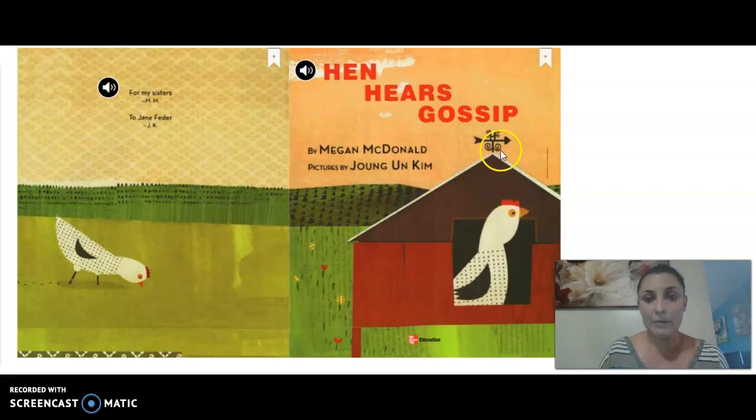Another skill that we're going to be practicing as we read through the story this week is cause and effect. Cause and effect is something we have talked about before. An example would be the cause is it's raining outside, and that affected me. I got wet. So, the cause is the rain, and the effect is I get wet outside, or I might need to use an umbrella. That could be another effect. Okay, so we'll be pointing out and discussing some of the causes and effects throughout the story too.